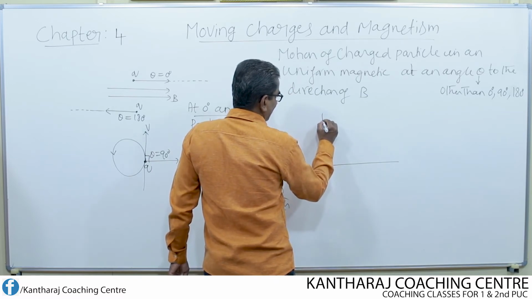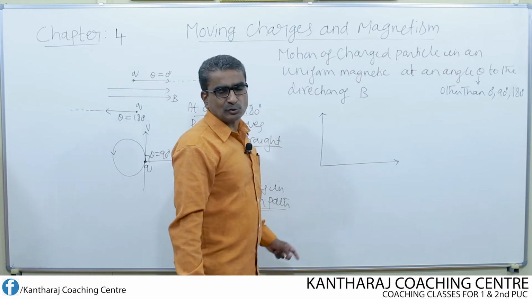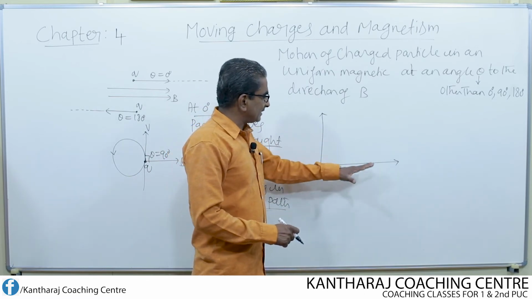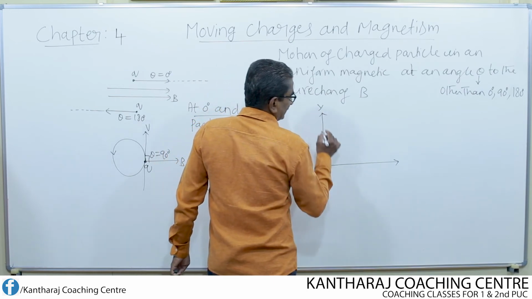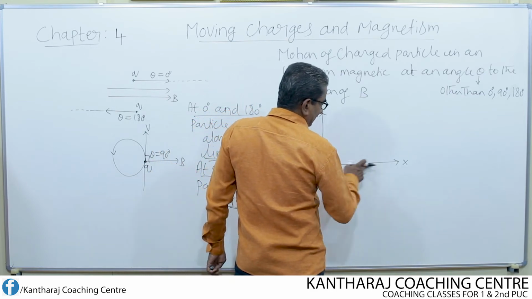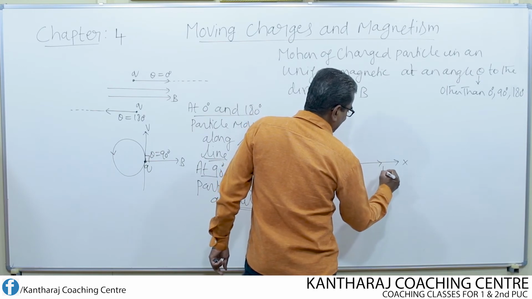I consider a Cartesian coordinate system. Either I can consider a 2-dimensional Cartesian coordinate system, or 3-dimensional, which means x-axis, y-axis and z-axis. So, this is y-axis and this is x-axis. Along x-axis, I consider the direction of magnetic field. So, this will be the direction of magnetic field.